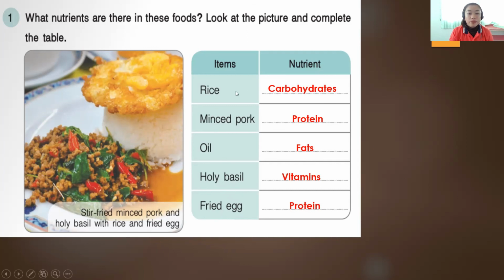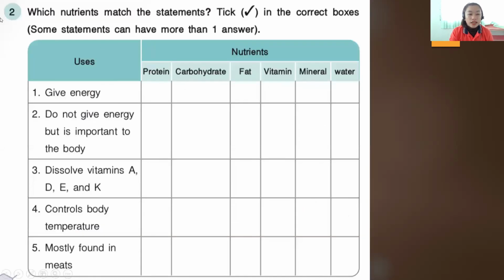So we have rice, we get carbohydrates, minced pork, we get protein, oil, we get fats, and holy basil, we get vitamins, fried egg, we get protein. Okay, so let's move on to exercise number 2. So we have the question, which nutrients match the statements? Tick in the correct boxes.